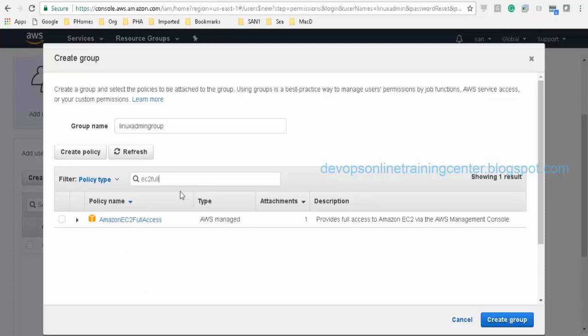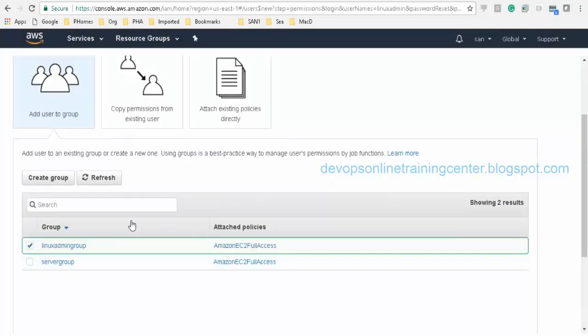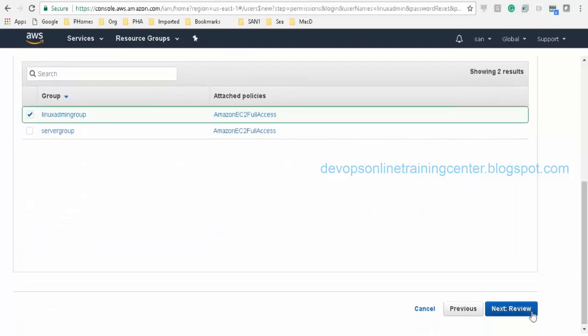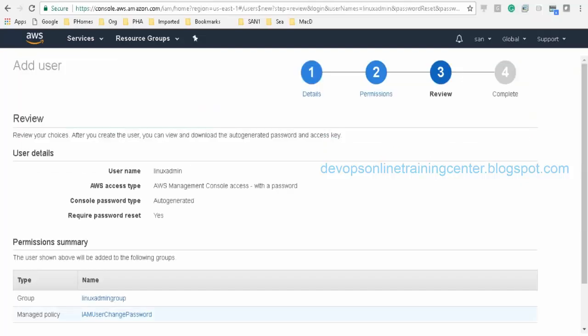So I want to give full access to EC2. Amazon EC2 full access is the policy name. Then I associate this policy with this group. So I'll create a new group. Now I have created a Linux admin user, and I'm associating the Linux admin group with that user. And then I have given Amazon EC2 full access. Next.